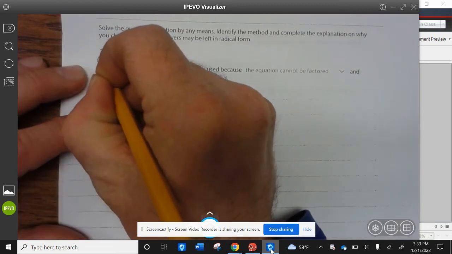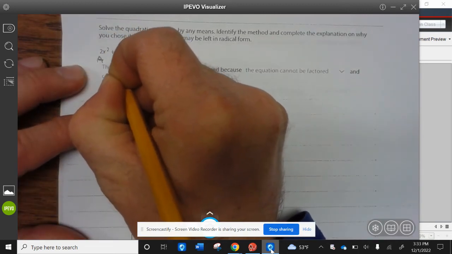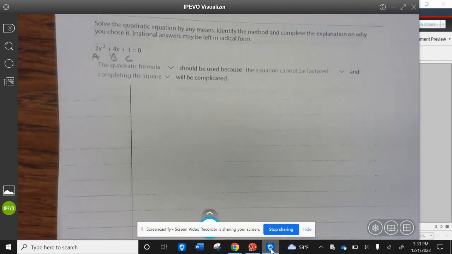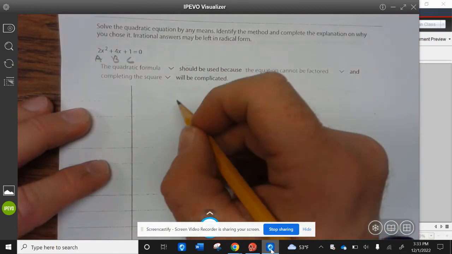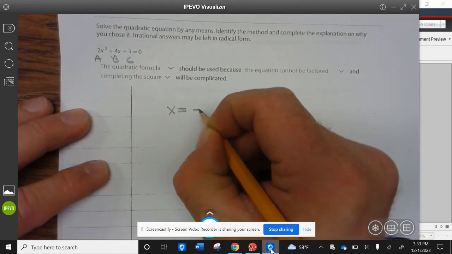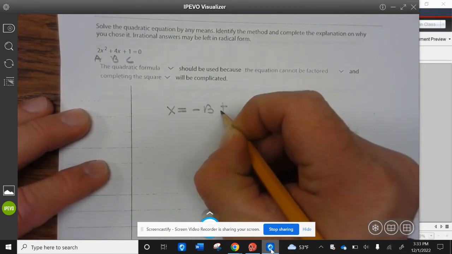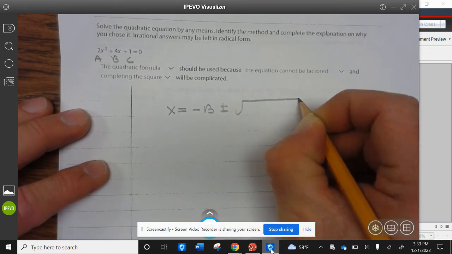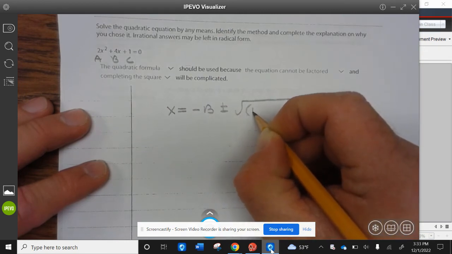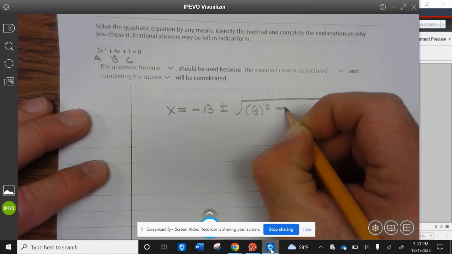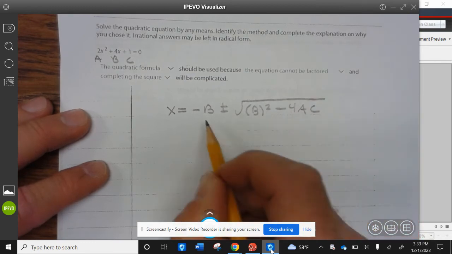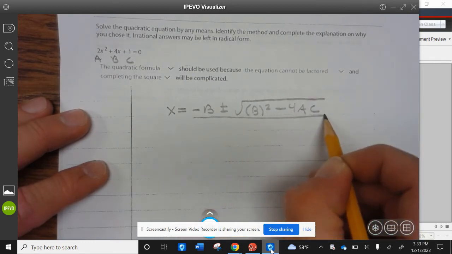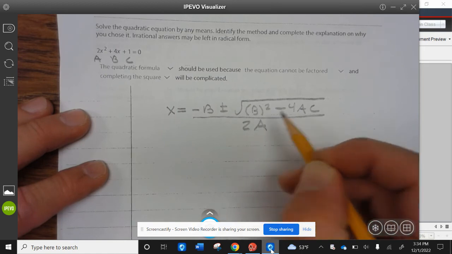So this is A, this is B, this is C. So x equals negative b plus or minus the square root of b squared minus 4ac divided by 2a.